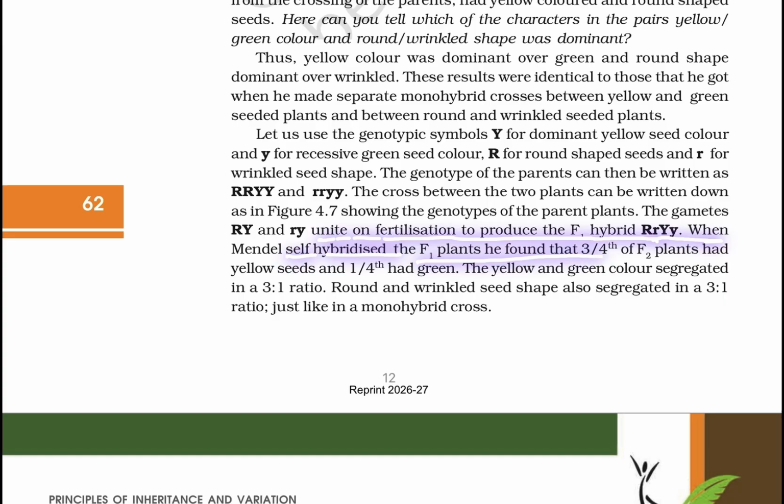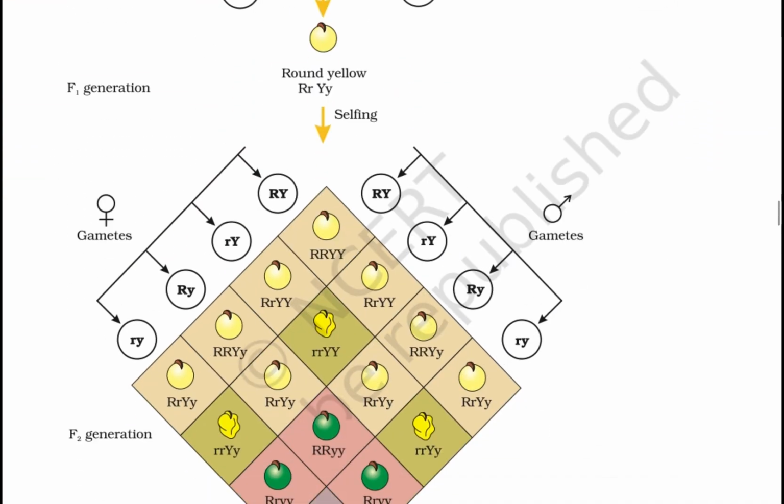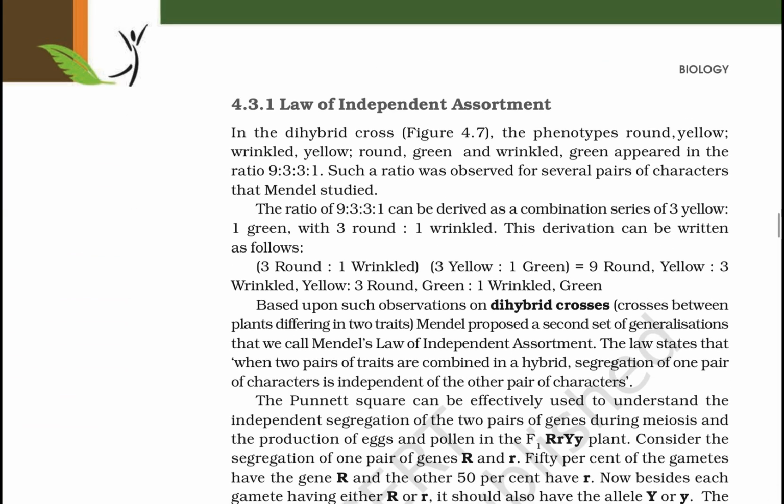unite on fertilization to produce the F1 hybrid, capital R small r capital Y small y. When Mendel self-hybridized an F1 plant, he found that three-fourths of the F2 plants had yellow seeds and one-fourth had green. The yellow and green colors segregated in a ratio of 3:1. Round and wrinkled seed shapes also segregated in a 3:1 ratio, just like a monohybrid cross.